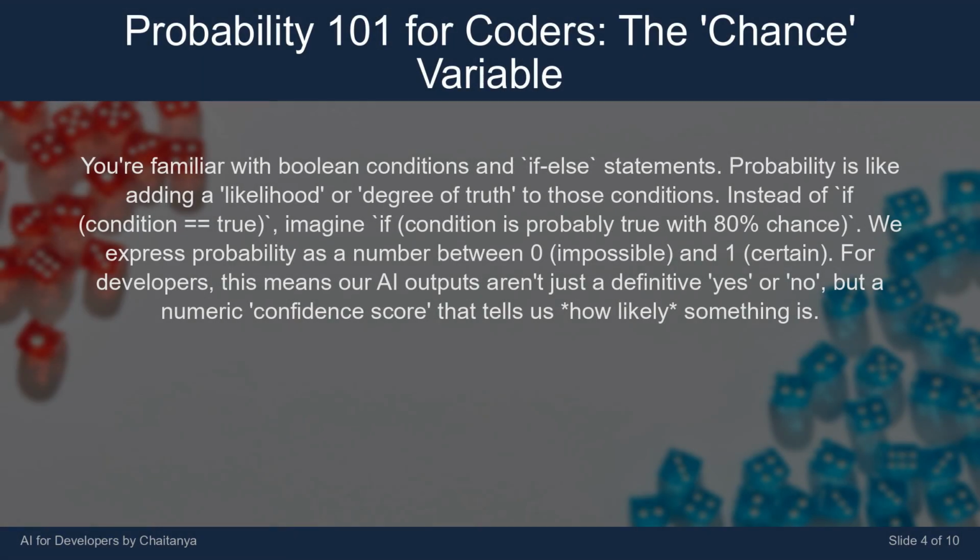You're familiar with Boolean conditions and if-else statements. Probability is like adding a likelihood or degree of truth to those conditions. Instead of if condition equals true, imagine if condition is probably true with 80% chance. We express probability as a number between 0, impossible, and 1, certain. For developers, this means our AI outputs aren't just a definitive yes or no, but a numeric confidence score that tells us how likely something is.